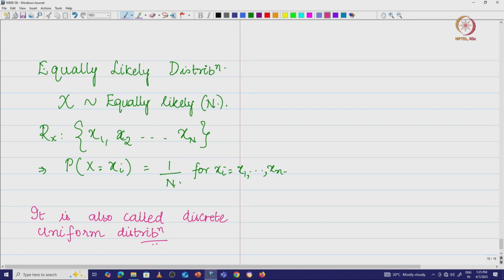The other one that we have, one more discrete random variable, we have what is called the Poisson distribution.